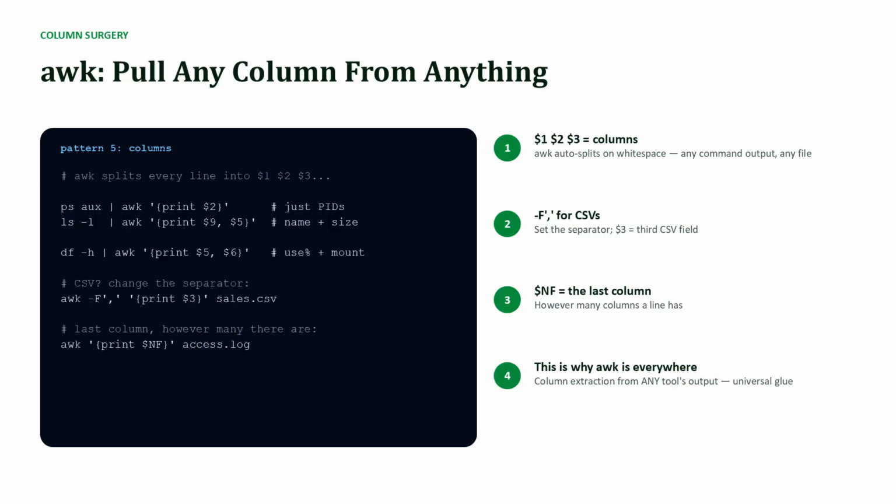For CSVs, -F sets the separator to a comma, and $3 is the third field. And $NF means the last column, however many there are. Perfect for log formats that vary. You met awk in part 12's log detective. Now you know exactly what it was doing. Column extraction from anything. That's why awk appears in every ops one-liner ever written.